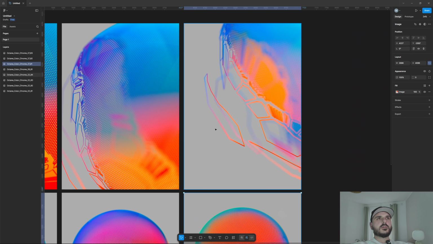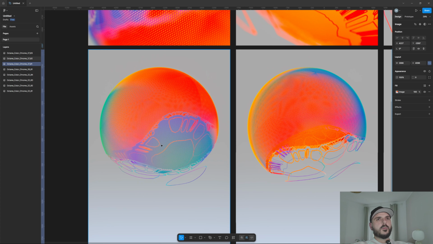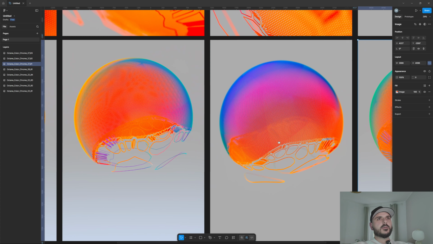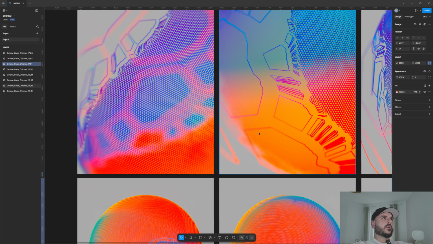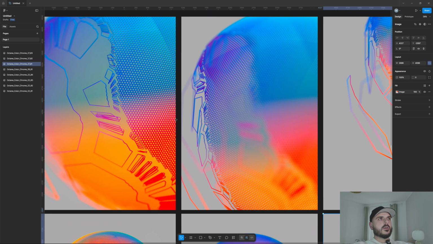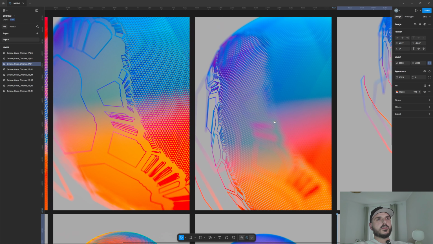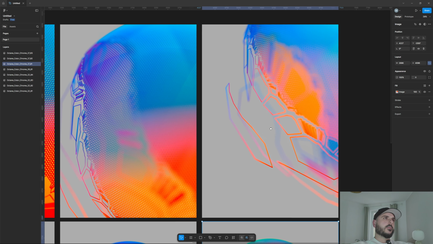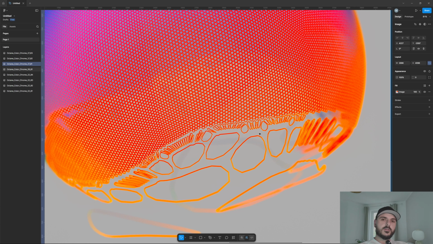Basically you can play around with the geometry nodes, especially the noise texture, play around with the colors and the lighting, and yeah, basically endless possibilities. And what I really like about this look is the aperture from the camera, so you get a sense of a macro shot with the blurry parts in the images.